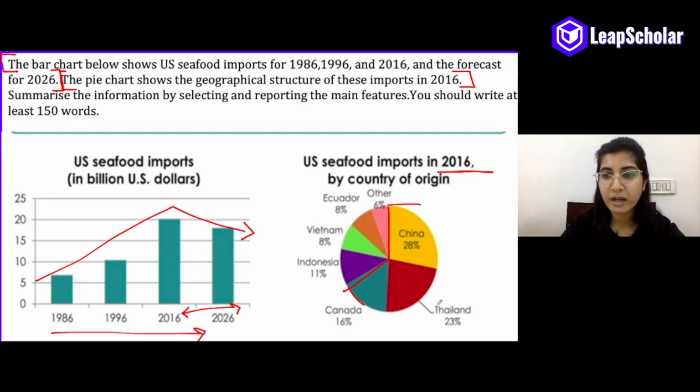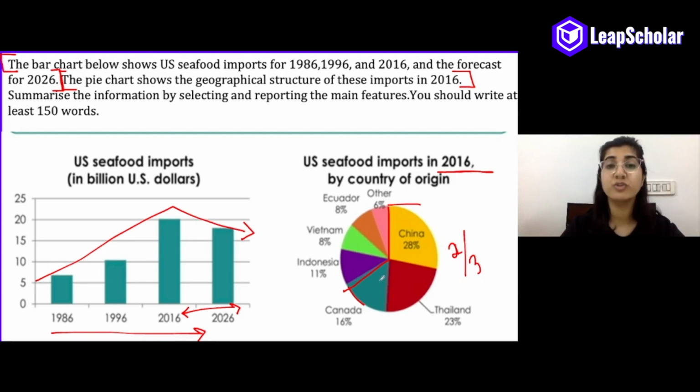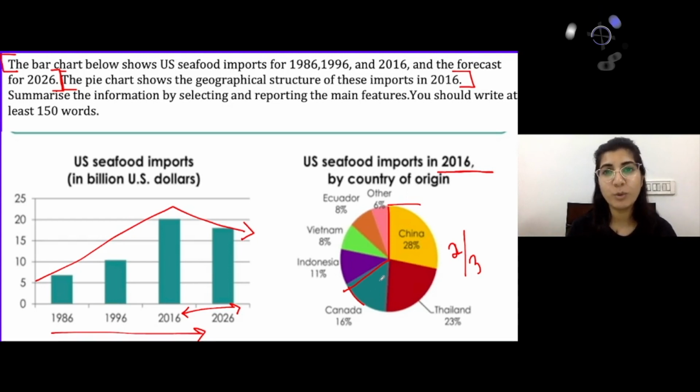If you add up the data, 28 plus 23 plus 16, you will see that it is more than two-thirds of the entire contribution. So there you have your overview for the second chart, which is that the top three countries contributed almost two-thirds of the seafood imports to the US.